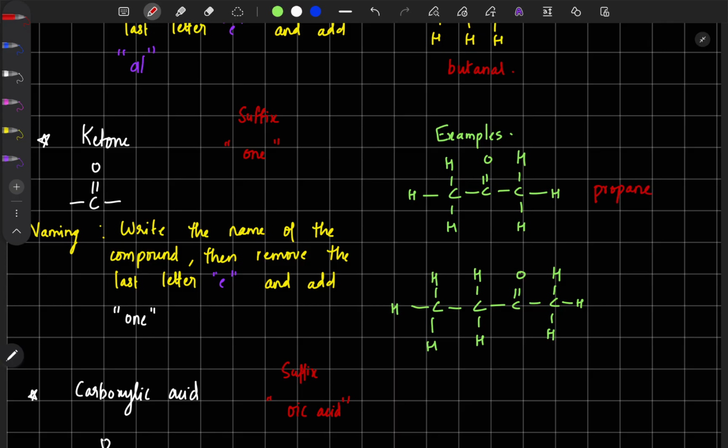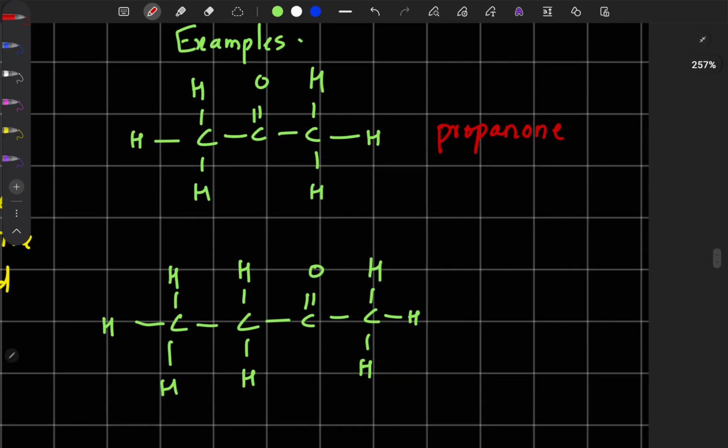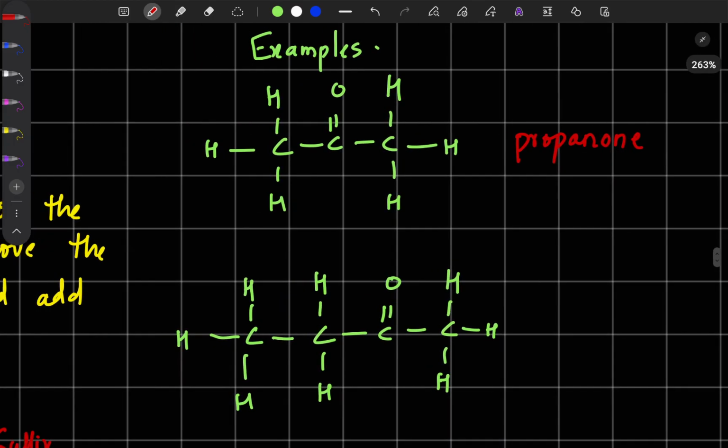Okay, now what does our naming say? Our naming says write the name of the compound, then remove the last letter E and change it to ONE. So we will change the last letter E and add ONE. So what can you call it? Propanone. So our first compound is propanone.